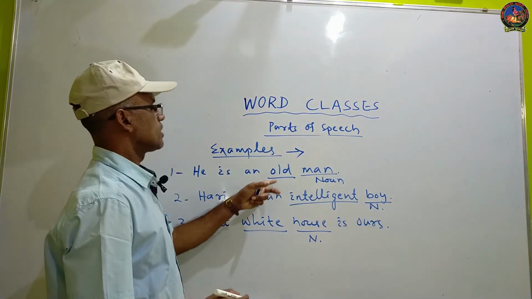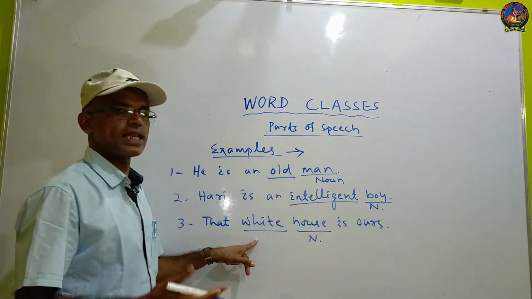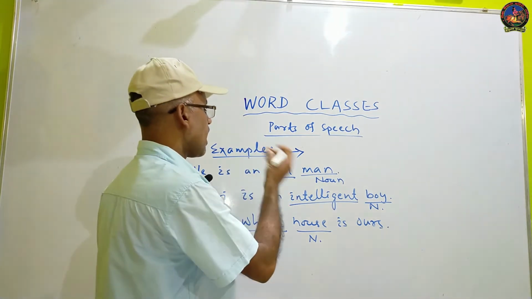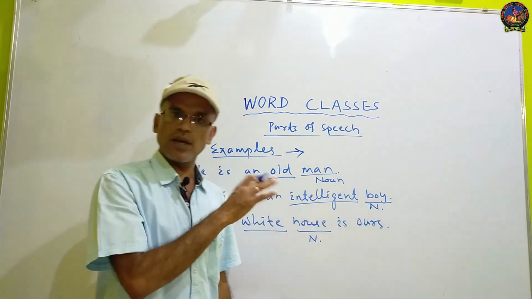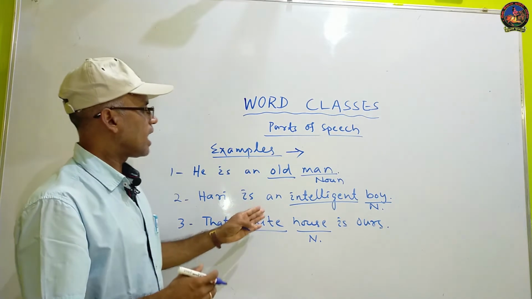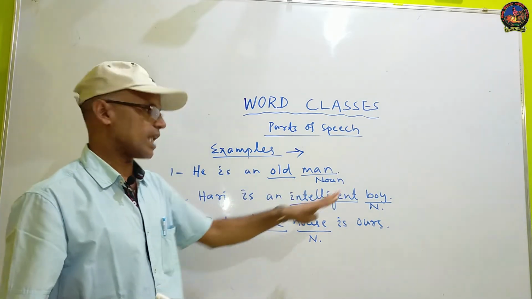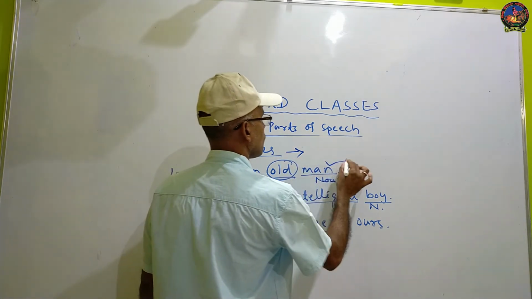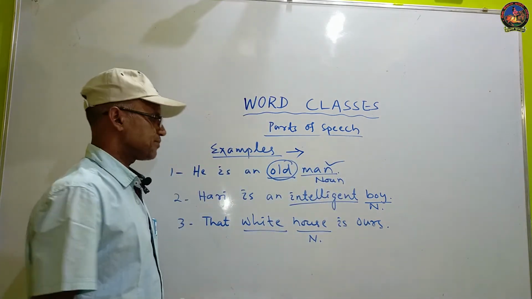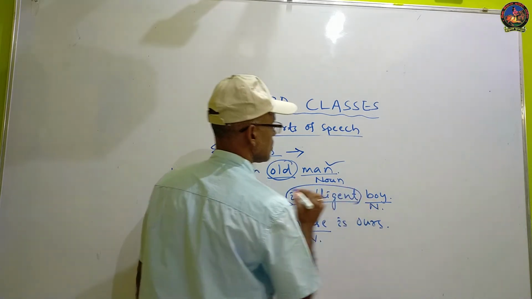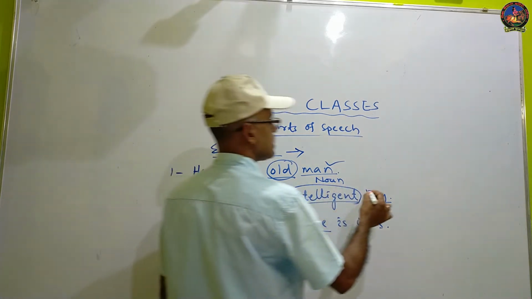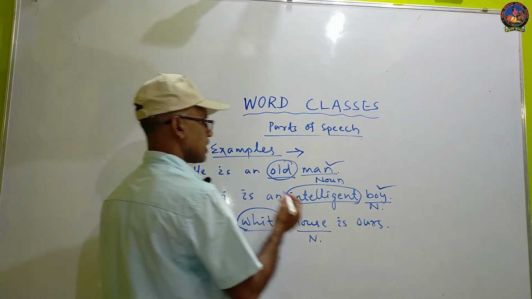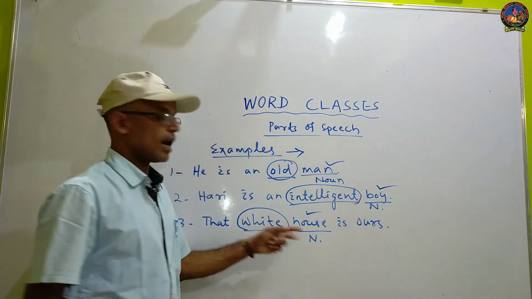So these words old, intelligent and white are used before a noun, and they modify, they add something more to the meaning of these nouns. They also qualify these nouns. Here the word old qualifies the noun man. The word intelligent qualifies the noun boy, and white also tells more about the noun house.